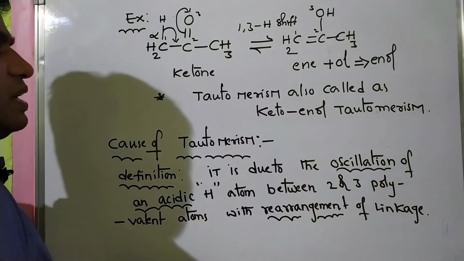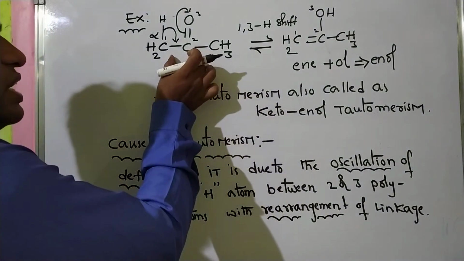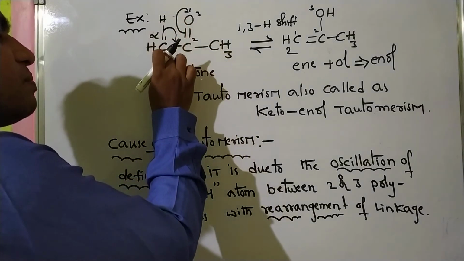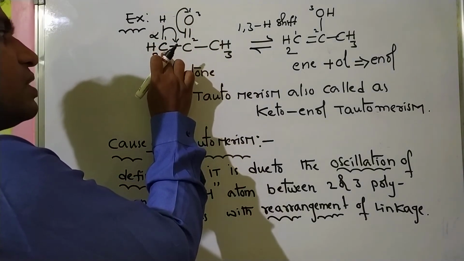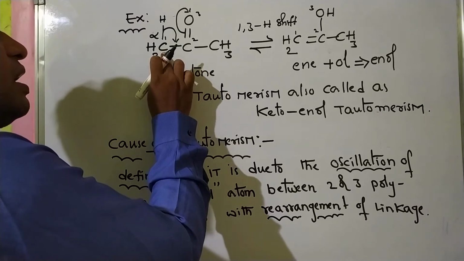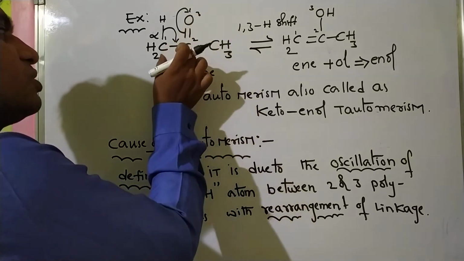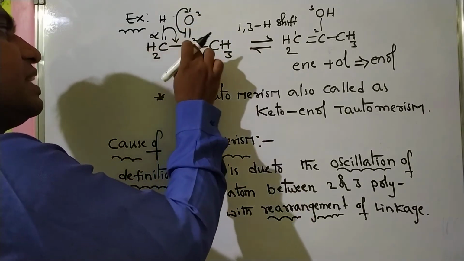What I am telling is the oscillation of one acidic hydrogen from the alpha carbon atom, this carbon atom and this oxygen, means oscillation takes place between 3 atoms.